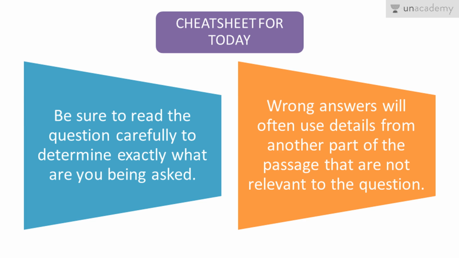Next, wrong answers will often use details from another part of the passage that are not relevant to the questions. Most of the time, when you're doing a question, they give you options, and there will be one correct option or two, but the other wrong options will use details from the part which is unnecessary, which is secondary or unimportant. That's where we have the confusions. So please make sure that you don't have that confusion and try to be free. Okay, so I think you all are ready to move on to the passage.